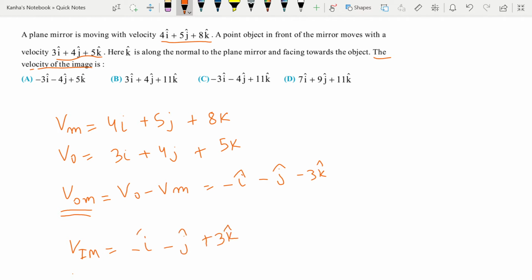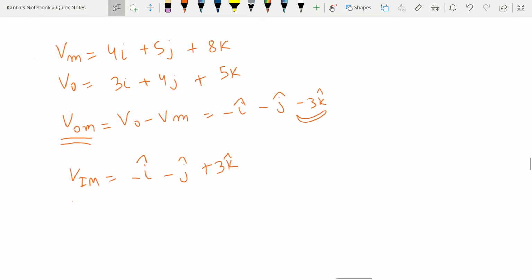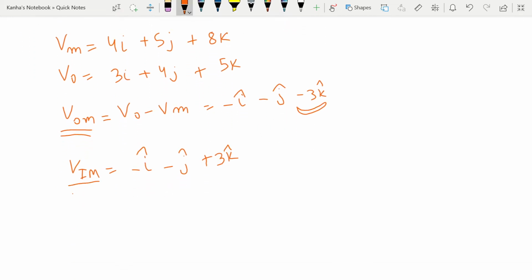Why is this so? Look at the question, it's written k cap is along the normal to the plane mirror, and facing the object. As you can recall from the formulas as well, only in the direction which is normal to the plane mirror, in that direction my components will reverse. So only the minus 3k will reverse to plus 3k. And now I have the velocity of image with respect to the mirror.